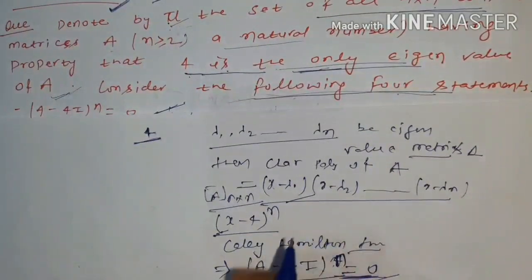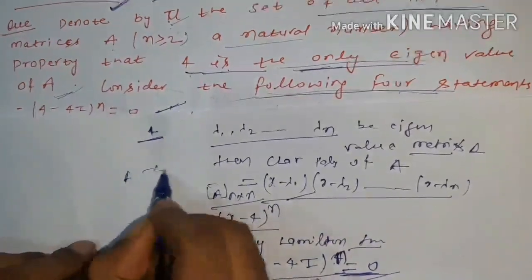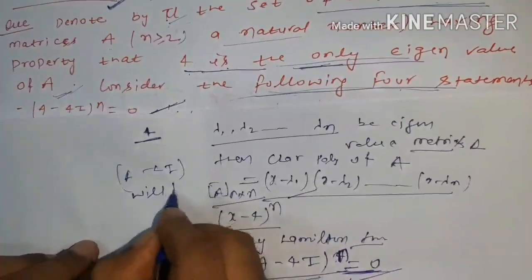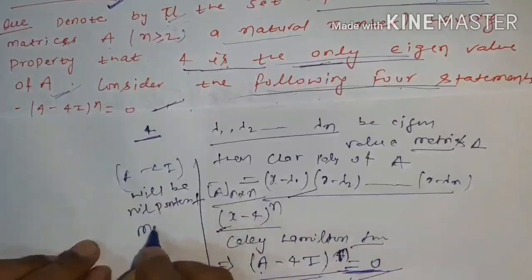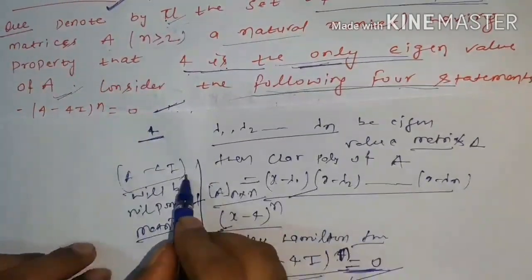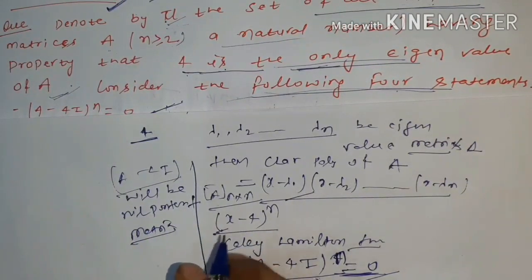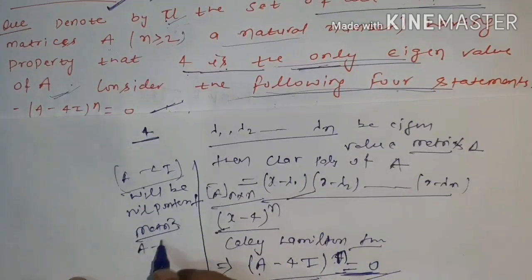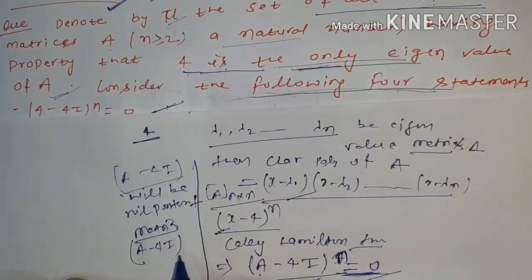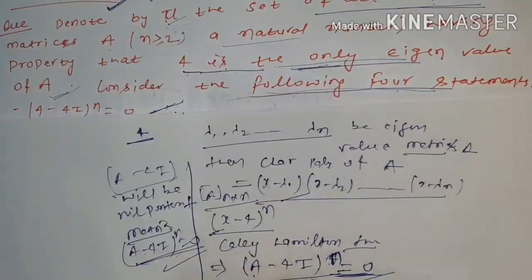And another way you can approach this question: as 4 is the only eigenvalue, A minus 4I will be a nilpotent matrix, and every nilpotent matrix has index at most its order. It means A minus 4I is an n cross n matrix, so (A minus 4I) to the power n is equal to 0. Okay, in this way you can also approach this question.